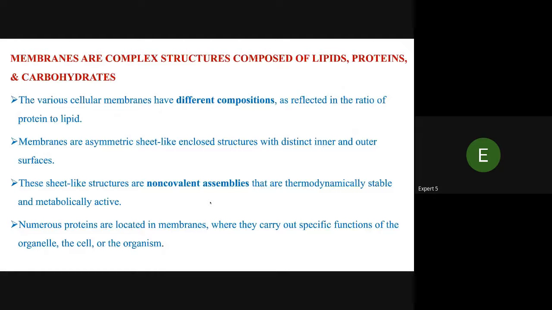Membranes are complex structures composed of lipid, protein, and carbohydrates. The various cellular membranes have different compositions as reflected in the ratio of proteins to lipid. Membranes are asymmetric, sheet-like enclosed structures with distinct inner and outer surfaces. These sheet-like structures are non-covalent assemblies that are thermodynamically stable and metabolically active. Numerous proteins are located in membranes where they carry out the specific functions of the organelles, the cell, or the organism.